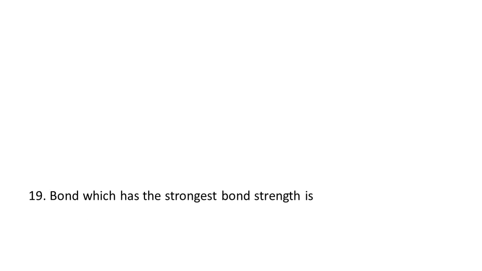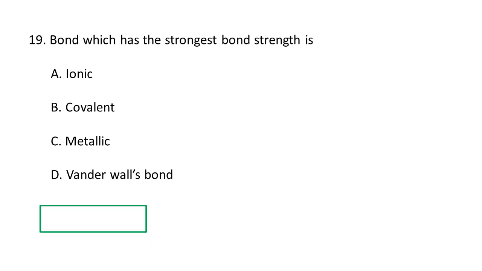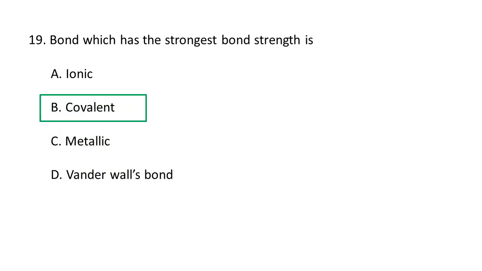Next question. The bond which has the strongest bond strength is A. ionic, B. covalent, C. metallic, D. van der Waals bond. The bond with the strongest bond strength is covalent, because a sigma bond is the strongest type of covalent bond, and a sigma bond is formed when electrons are shared between two s orbitals. So here B, covalent, is the correct option.